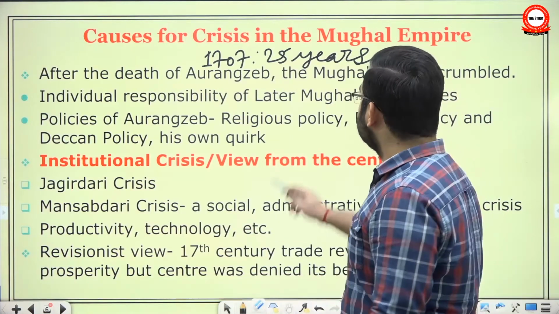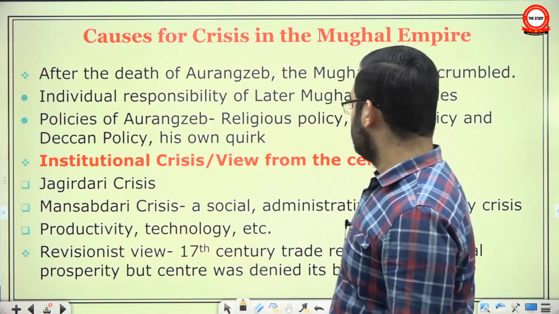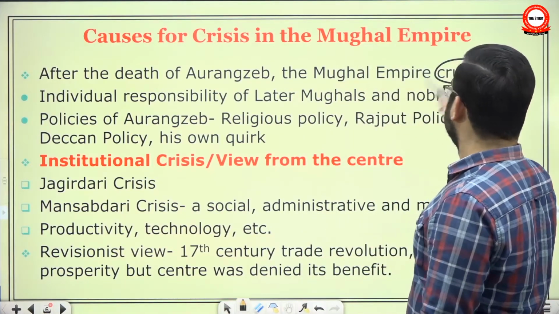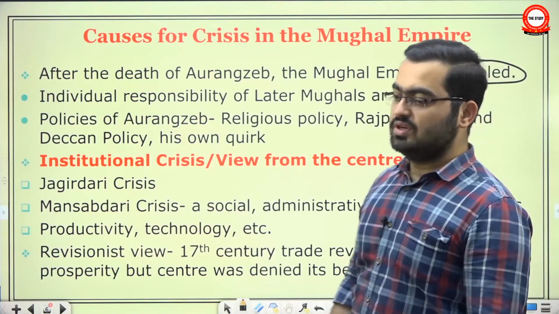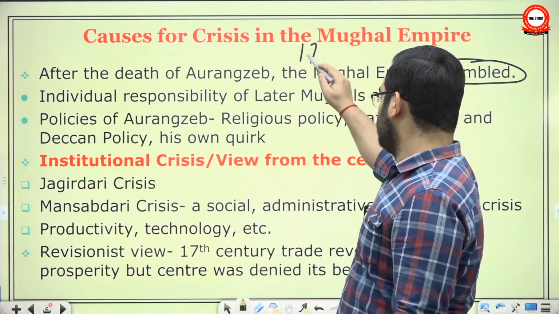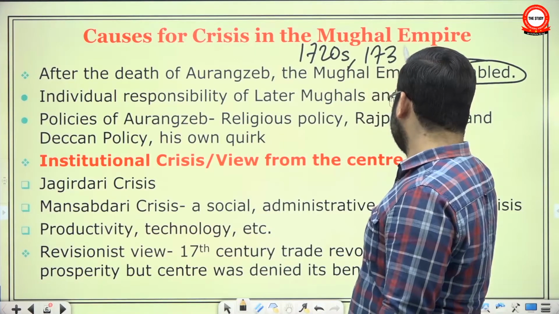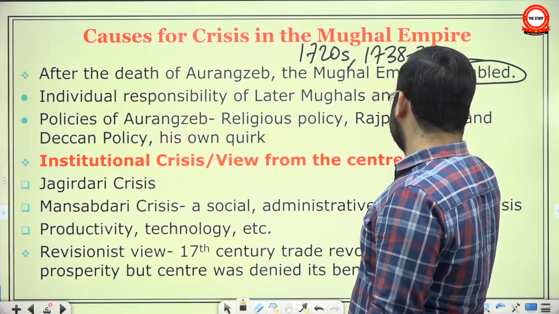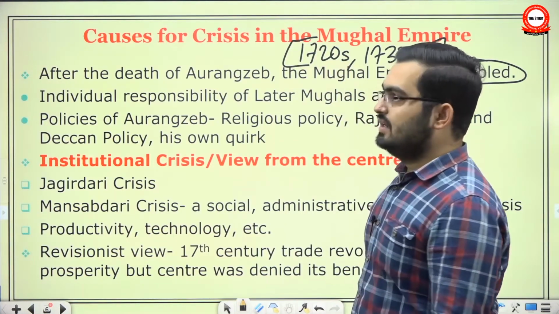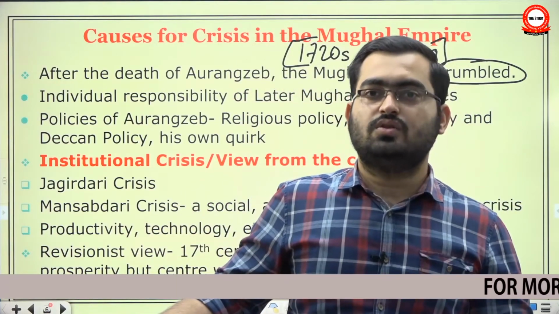Since that was the pre-information technology age, the signs were there, but it became abundantly clear in the next few decades, with events like, in the 1720s, which we will cover later, regional states being formed, and then in 1738-39, the invasion of Nadir Shah. Then it became clear that this empire had declined and was beyond redemption. Also, another point is,